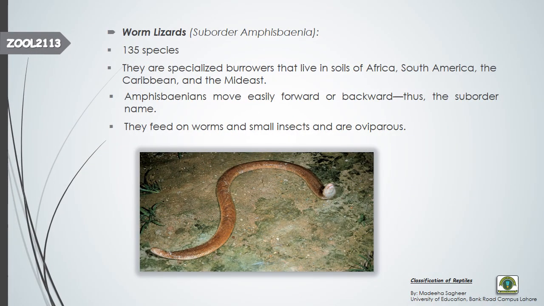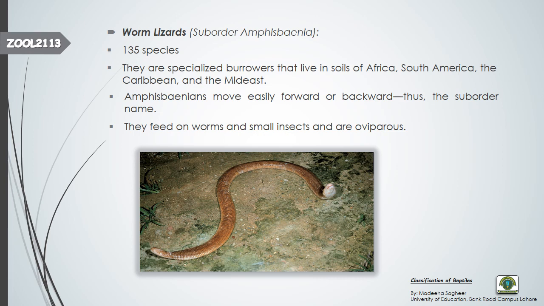This is the third member of order Squamata, the worm lizards. They belong to the suborder Amphisbaenia, and they consist of approximately 135 species. They are specialized burrowers and they live in soils of Africa, South America, the Caribbean and the Middle East. This is their distribution.